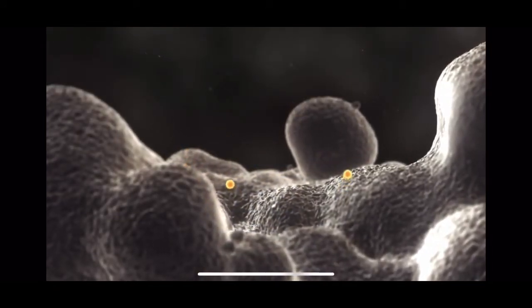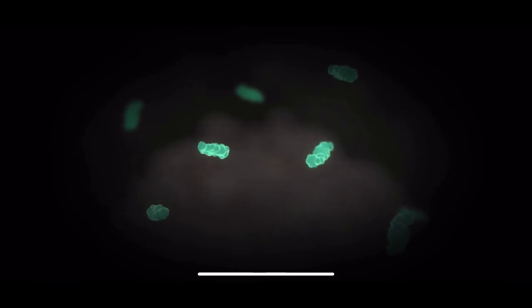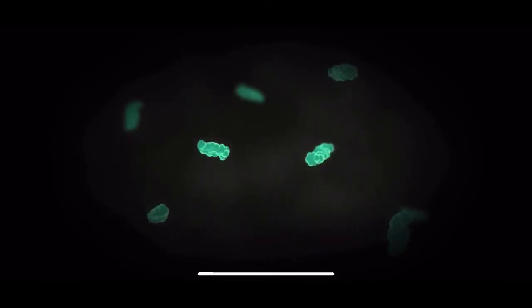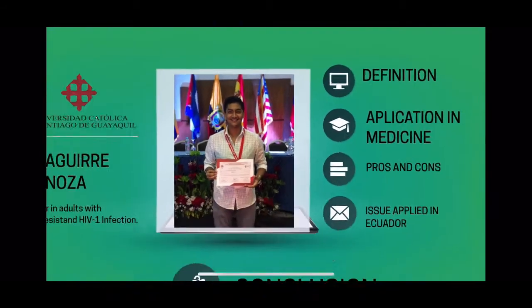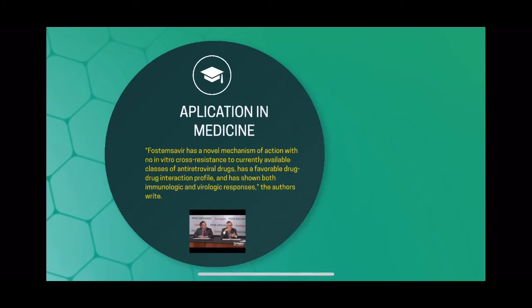In summary, attachment inhibitors prevent the first step of viral cell entry, attachment to the CD4 cell membrane. This is in contrast to current entry inhibitors, which act after initial binding of the virus to CD4. Application in medicine: Fostemsavir has a novel mechanism of action with no in vitro cross-resistance to currently available classes of antiretroviral drugs, has a favorable drug interaction profile, and has shown both immunologic and virologic responses.